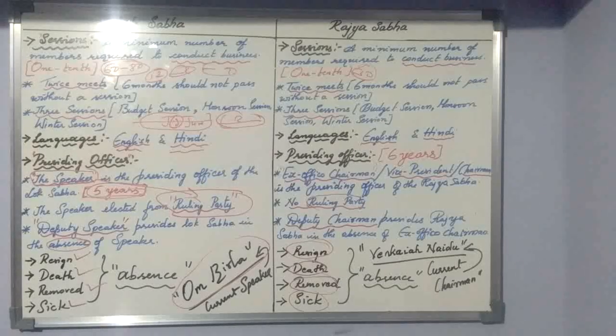So go through what we discussed in the previous class and this class once again, and know the current Speaker and the current Chairman of the Rajya Sabha. Om Birla is the current Speaker and Venkaiah Naidu is the current ex officio chairman or Vice President of the Rajya Sabha. Next class we will go with one more new topic, the powers and functions of Parliament.